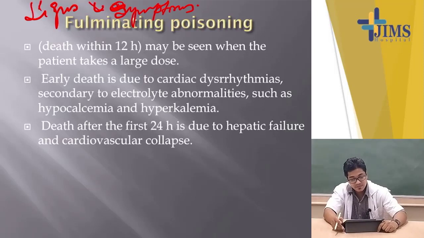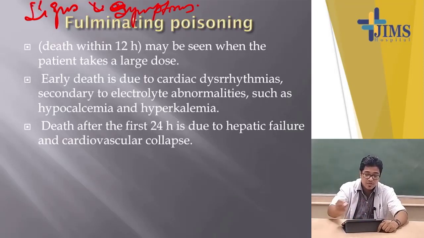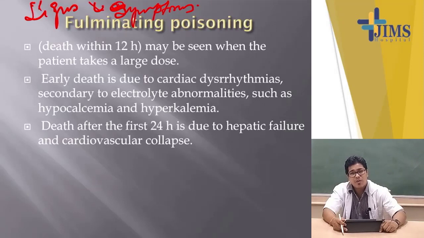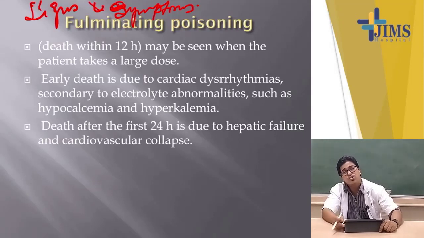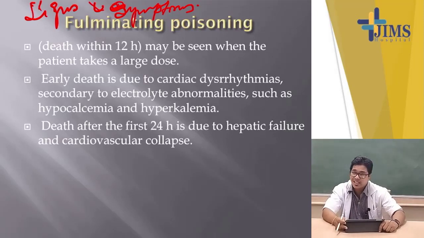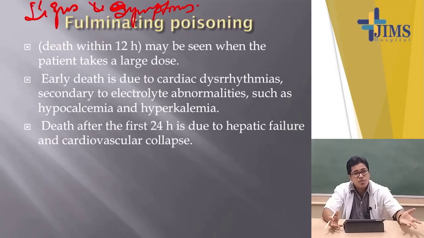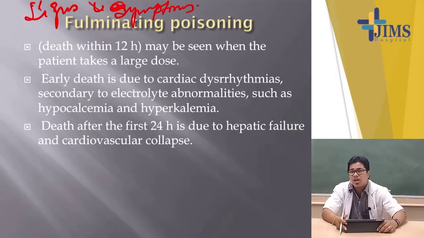Signs and symptoms. So, what will be the signs and the symptoms? Basically, it is categorized into fulminating type, fulminant poisons. You know that when a huge amount of poison is taken in a large single dose, then suddenly there will be cardiovascular collapse, renal failure, and the person will die immediately. That is basically any kind of fulminating poison when we take a single large dose, 10 or 15 times the therapeutic dose and much higher than the lethal or fatal dose, then it causes death.